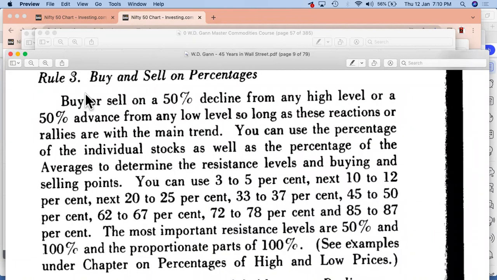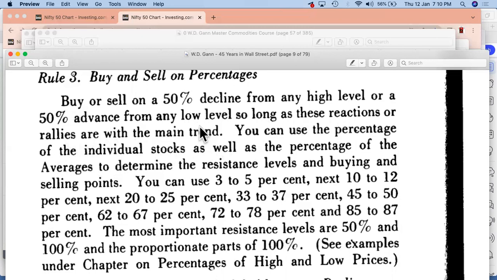Right. So this is rule number 3, buy and sell on percentages. Buy or sell on a 50% decline from any high level or a 50% advance from any low level, so long as these reactions or rallies are with the main trend, right?